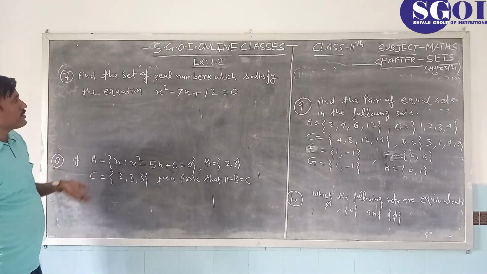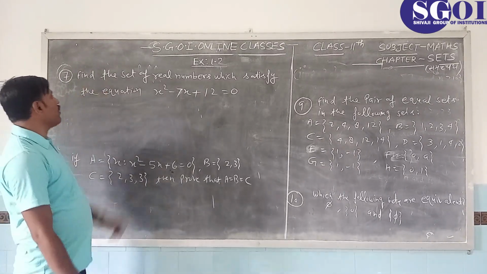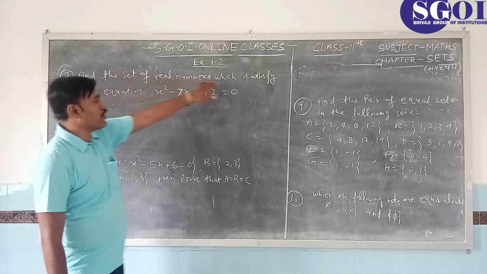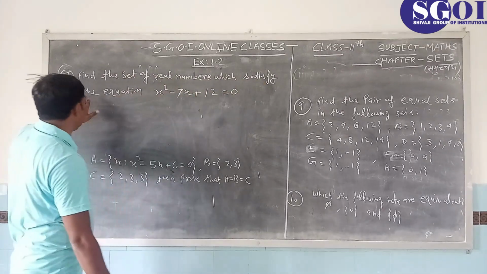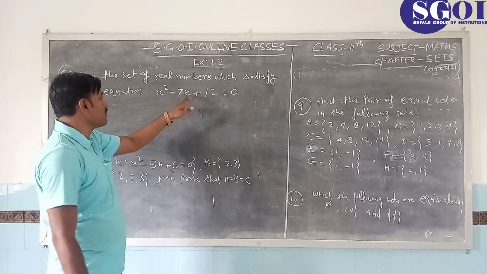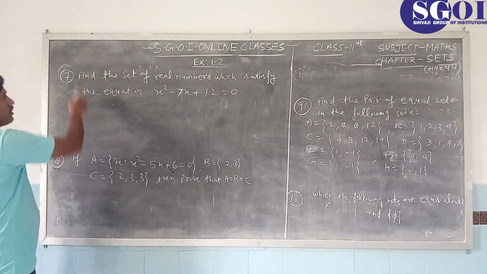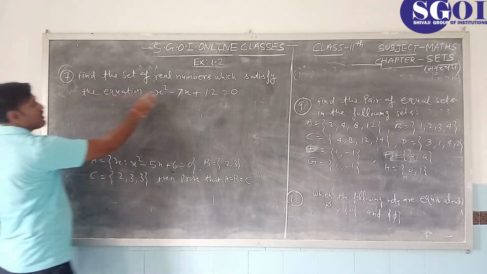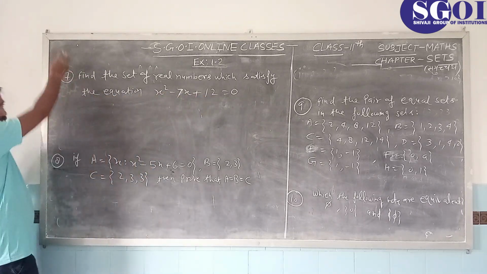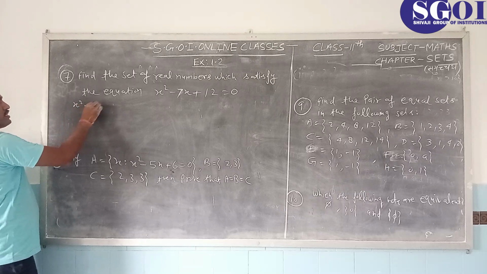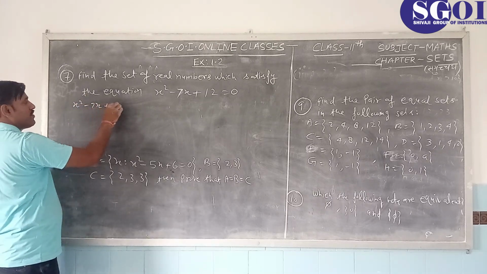Now students, the seventh problem is: find the set of real numbers which satisfy the equation x squared minus 7x plus 12 equals 0. So x squared minus 7x plus 12 equals 0, students. So we factorize it. x squared minus 7x plus 12 equals 0.